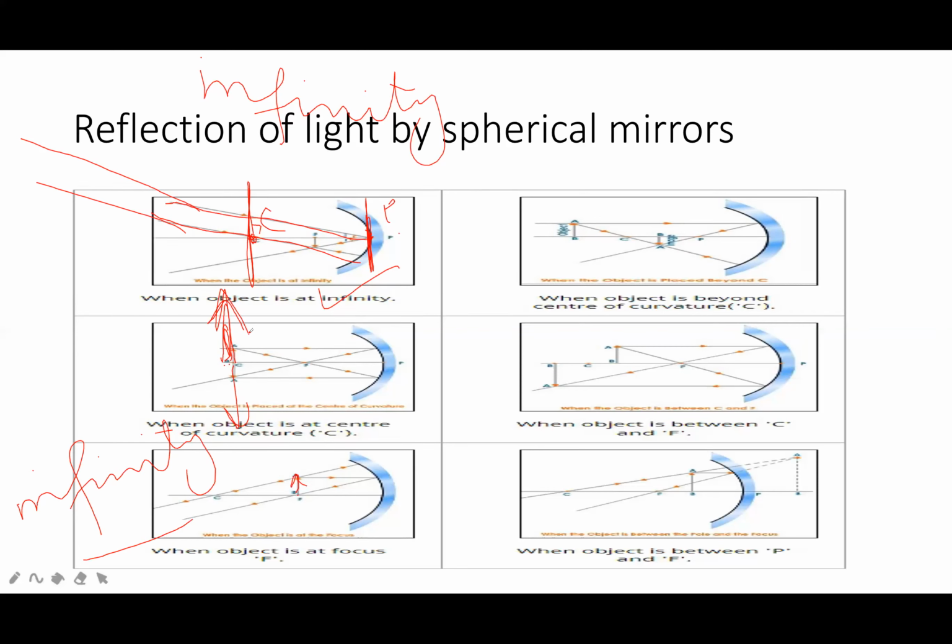This is for a concave mirror. If you place the object at the focus point, the image will be formed at infinity.